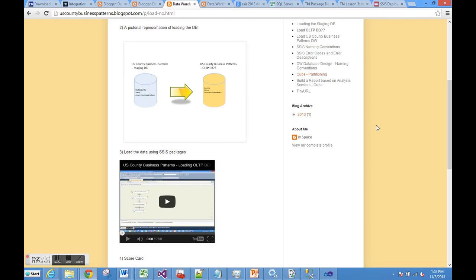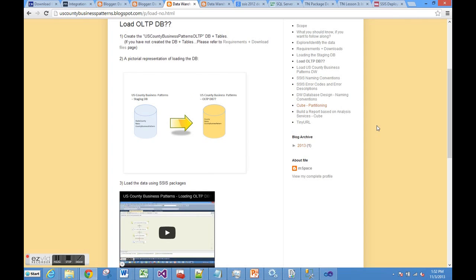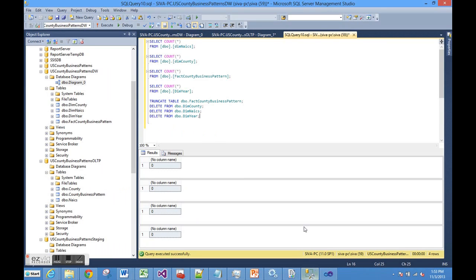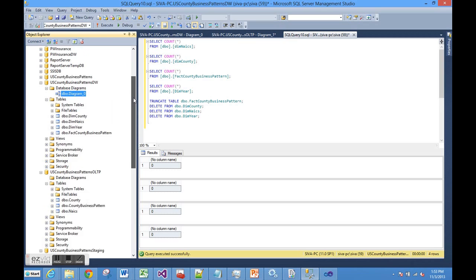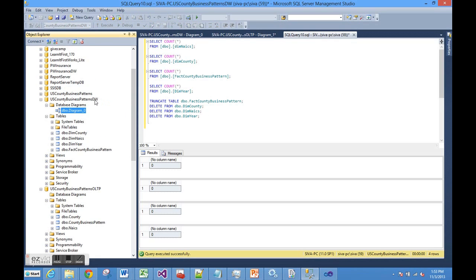In this video we are going to load the data warehouse from the OLTP DB. For that, I created the data warehouse database here, and we are calling it US County Business Patterns DW. These are the 4 tables we have in this database: three dimension tables and one fact table.